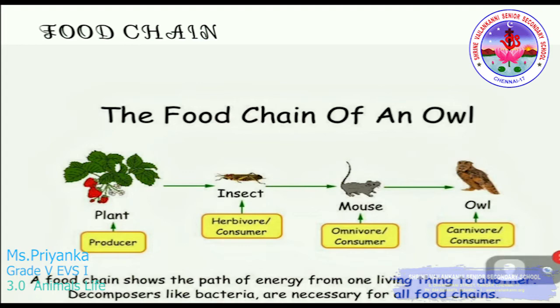So now the mouse is an omnivore, so it is eating the insects. And the next is the owl, so the owl will be eating the mouse. So is the owl a herbivore or an omnivore? It is a carnivore. So a food chain will always start from the producers, and the next we have primary consumers, secondary consumers and the tertiary consumers. Now I have given you a very simple example for a food chain.